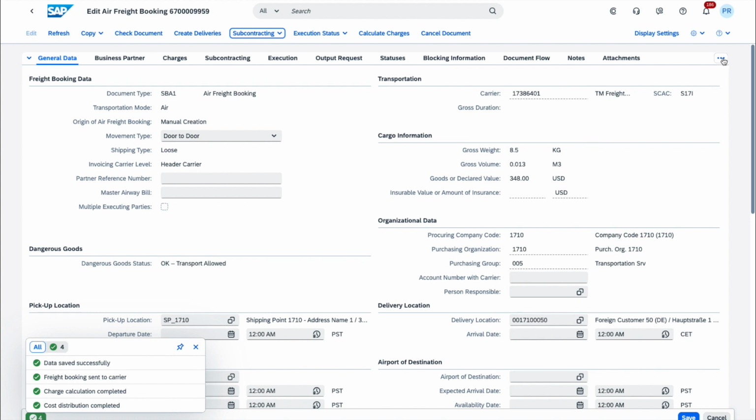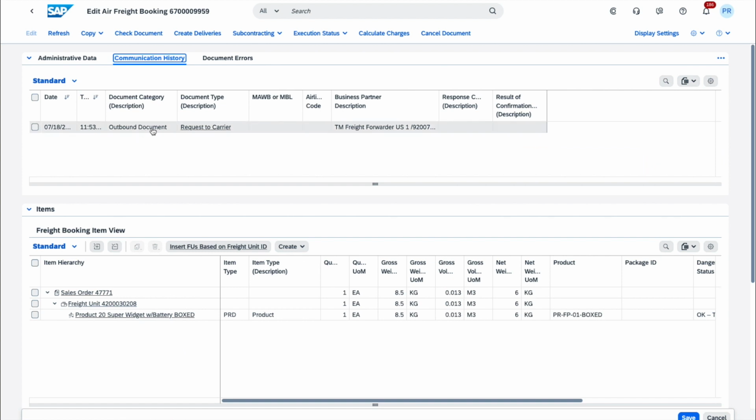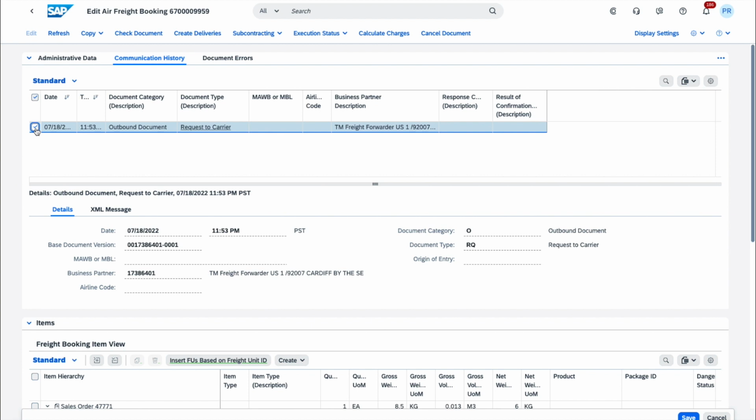What we can also see, if we go to the communication history, is that an outbound EDI message has gone out to the TM freight forwarder. We can further drill down into the details of this particular message if, for example, we wanted to see the content of the XML payload.